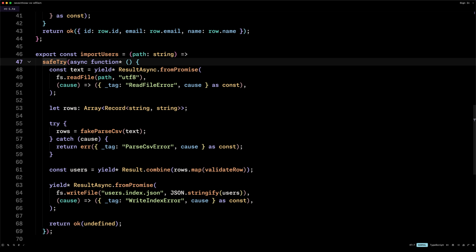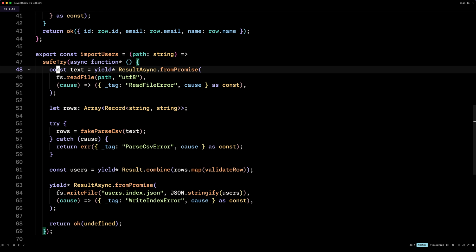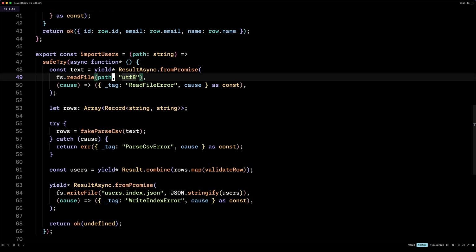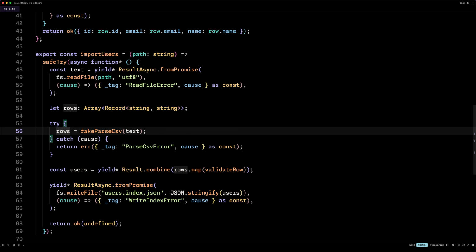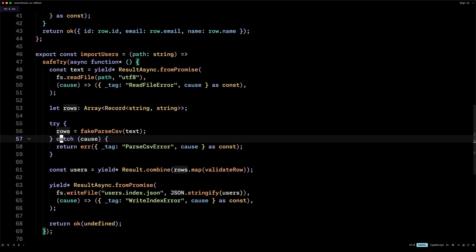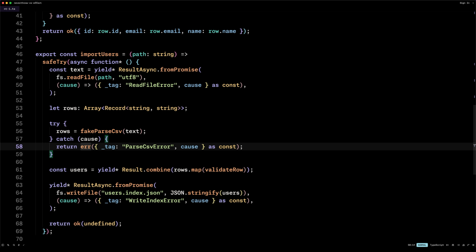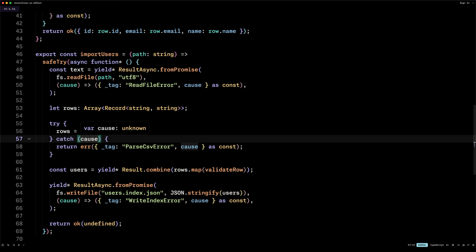And then we have our import users function. So we take in the path and then we use safeTry, and here we have our generator, and we can say text is equal to yield, then ResultAsync.fromPromise. Then we use the file system readFile function, and then if we get an error, so unknown of course, we remap it over to a read file error. Then we extract the rows, and if there is an error parsing the CSV, then we return this typed error as well, preserving the original cause.